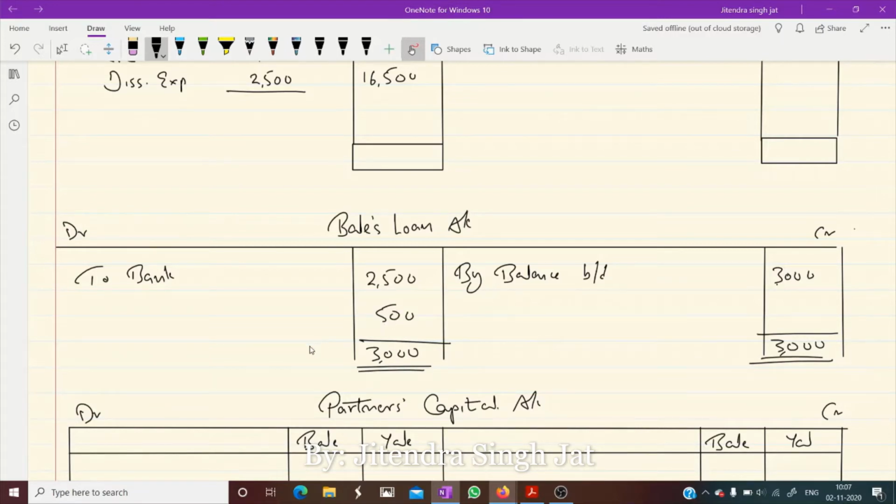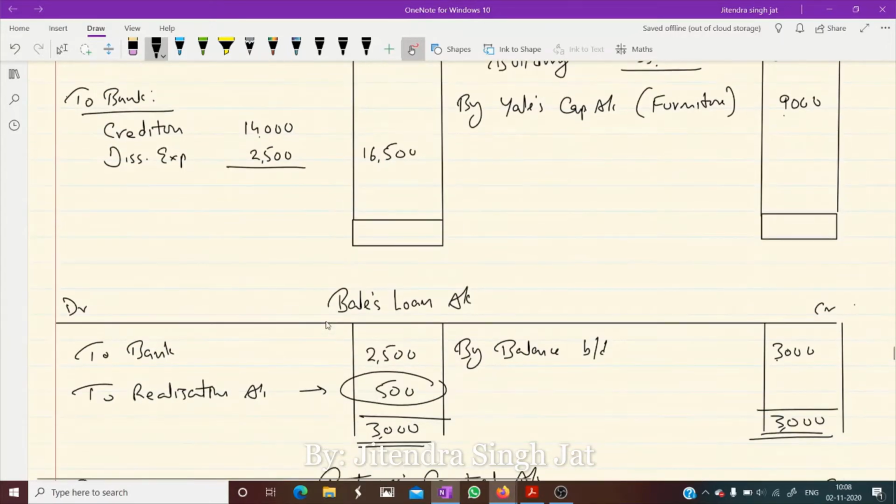So where do we transfer this 500? To realization account. Is that clear to everyone? This 500 is transferred to realization account. Which side? From here it will go to the credit side. What we write? By Bale's loan account 500.